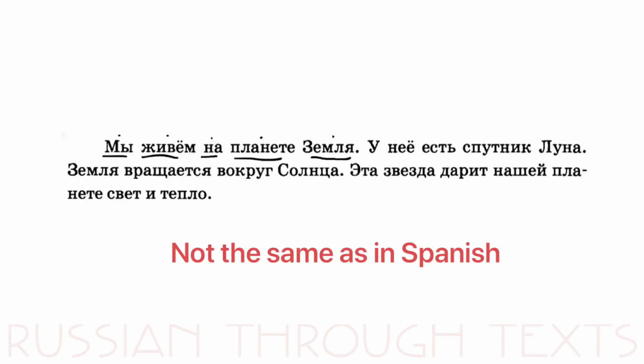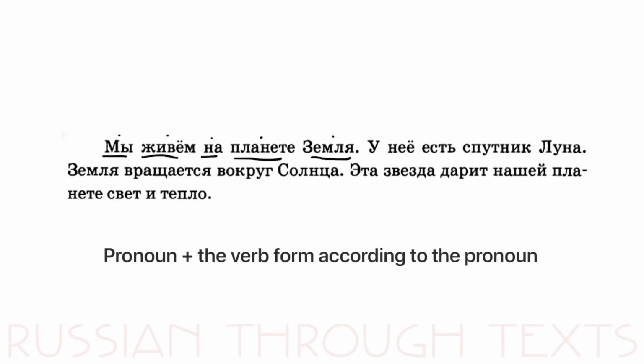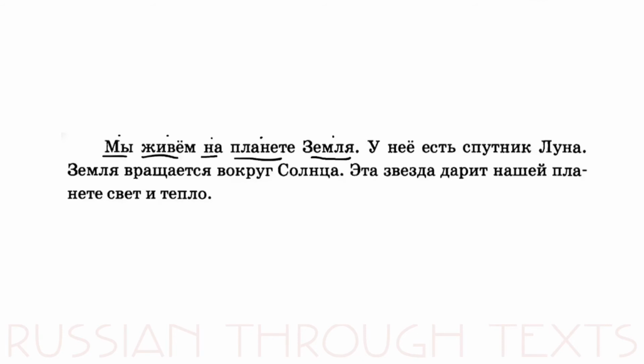In Russian, it's not the same structure. We do use the pronouns when using the same form of the verb. For example, я изучаю, I learn, or I study. Ты изучаешь, you study. Мы изучаем, we study. So we cannot omit the pronoun. We always need to use the pronoun if we have the form of the verb. Мы живем на планете Земля, so we live on planet Earth.